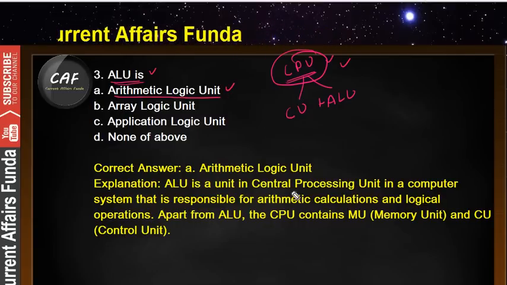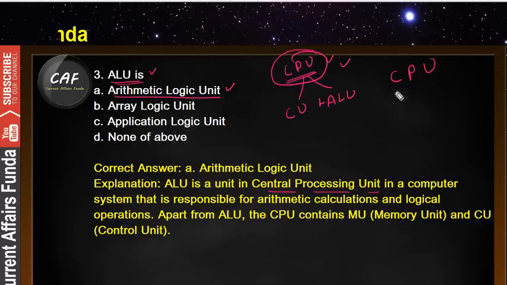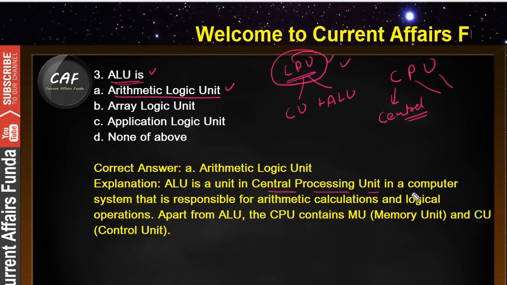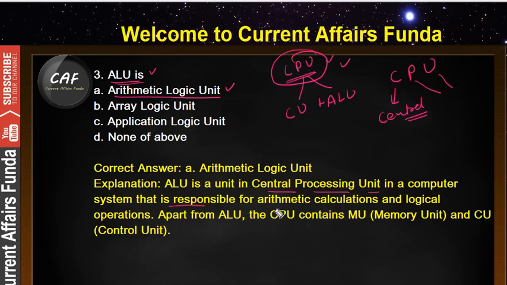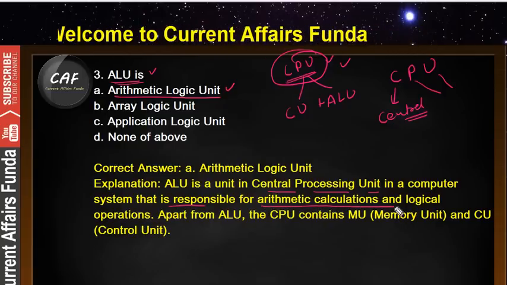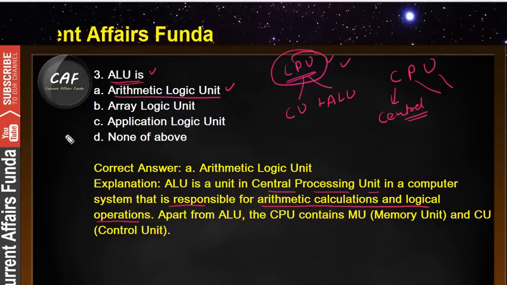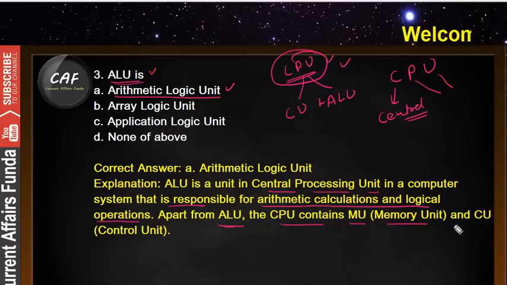ALU is a unit in the central processing unit. So guys, in the full form of CPU, C denotes central, not control. So central processing unit in a computer system is responsible for arithmetic calculations and logical operations. Basically, ALU performs the arithmetic calculations and logical operations. Apart from ALU, the CPU contains MU, the memory unit, and CU as the control unit.